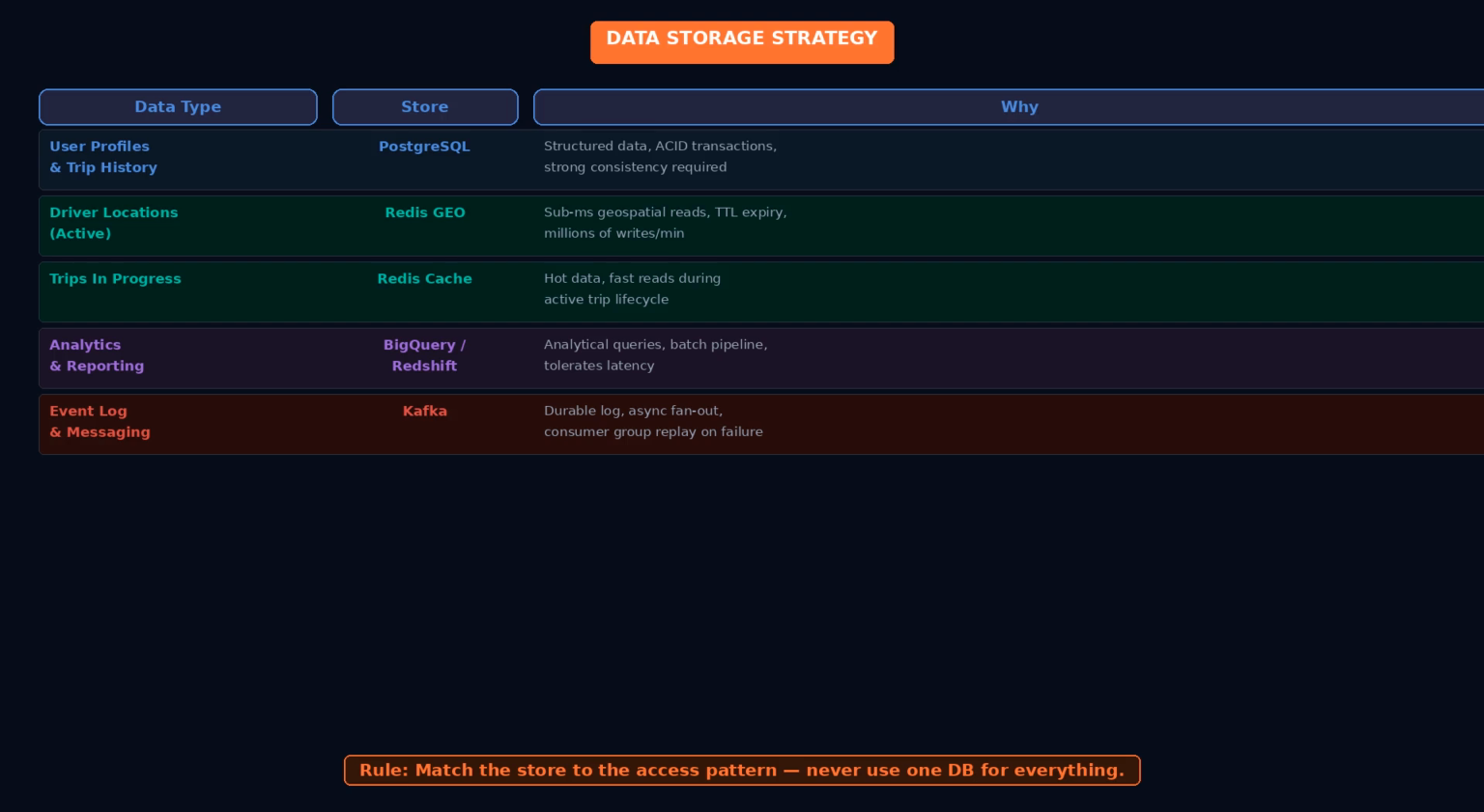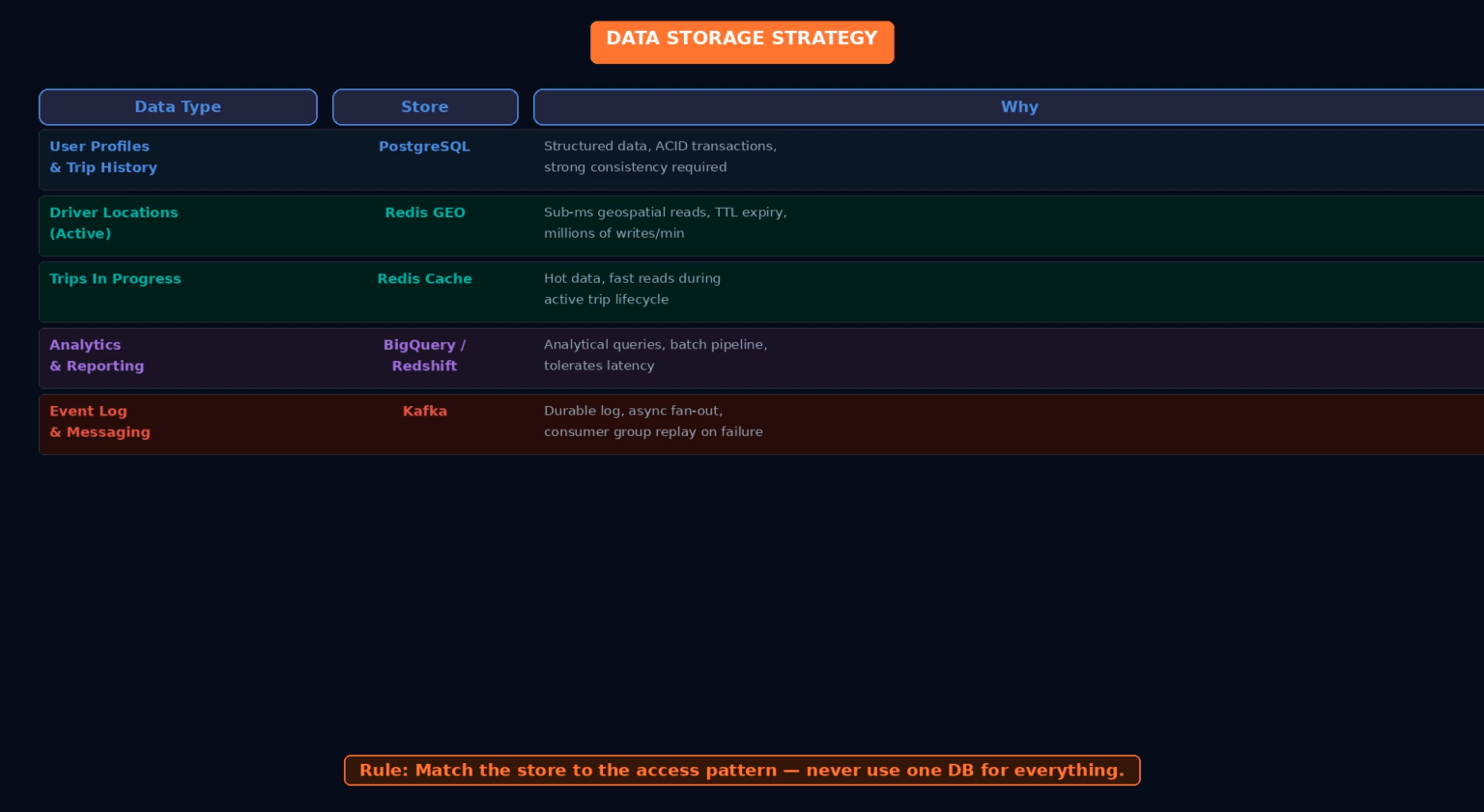Let's talk about the databases. Different services have different data needs, and using a single database for everything would be a mistake. User profiles and trip history are stored in a relational database like PostgreSQL. This data is structured, requires strong consistency, and benefits from ACID transactions.